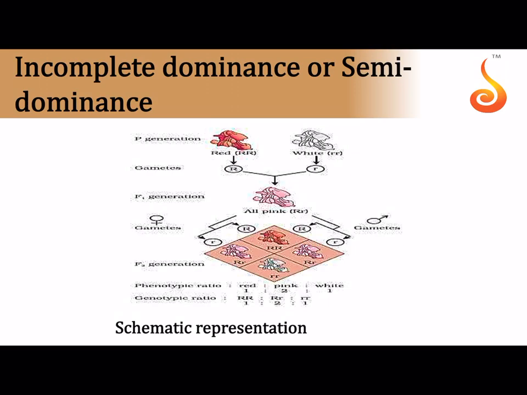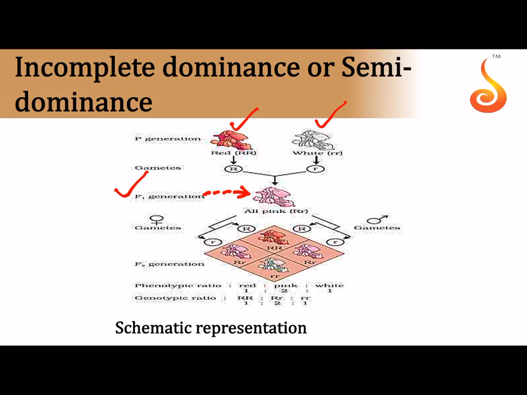Incomplete dominance is a deviation from Mendelism, because this is something which was not seen in or proposed by Mendel's laws. Here a red flowered snapdragon is crossed with a white flowered snapdragon. Both of them are pure breeding, capital R capital R and small r small r. Surprisingly, in the F1 generation, you will have plants which are bearing flowers which are neither red nor white. You get pink colored flowers.